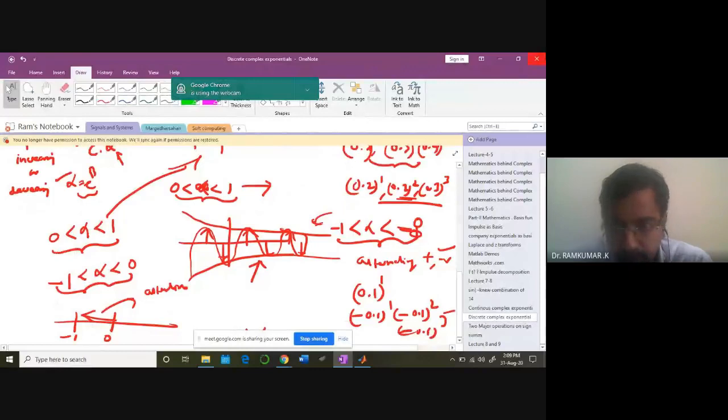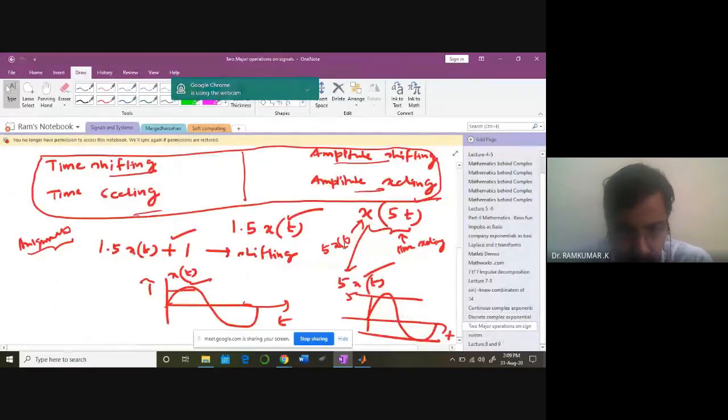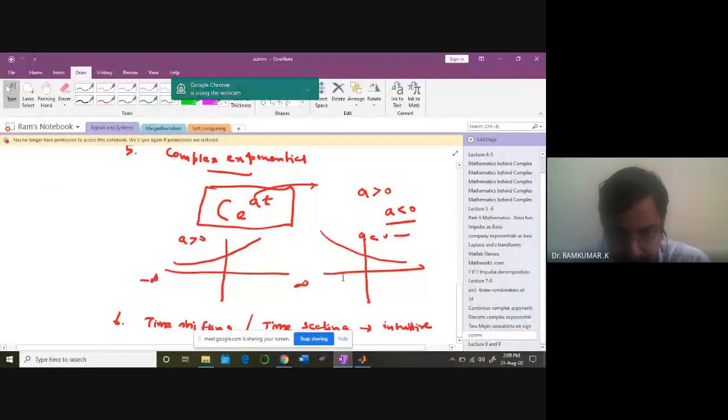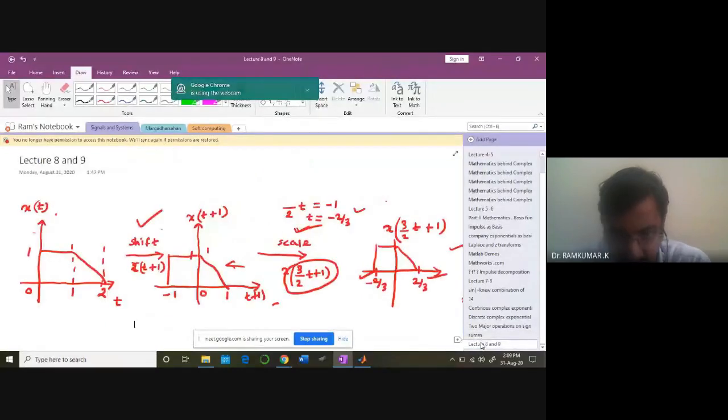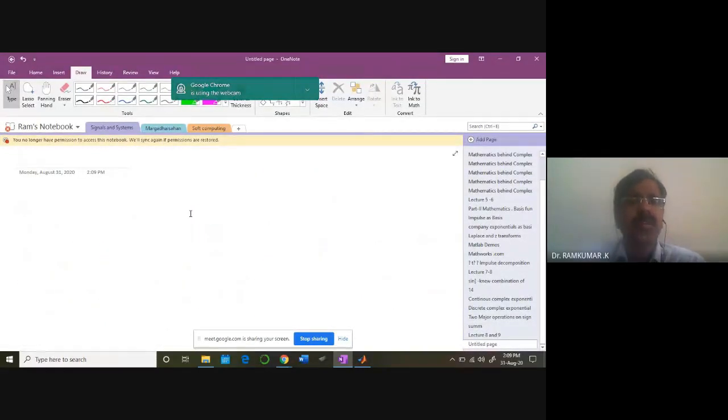Then we also had a discussion about two major operations in signals. One is time shifting and time scaling. The other one is amplitude shifting and amplitude scaling operations. Okay. So then we understood something related to complex exponentials. And today's class, before we venture into that, let me summarize what we have been discussing so far.